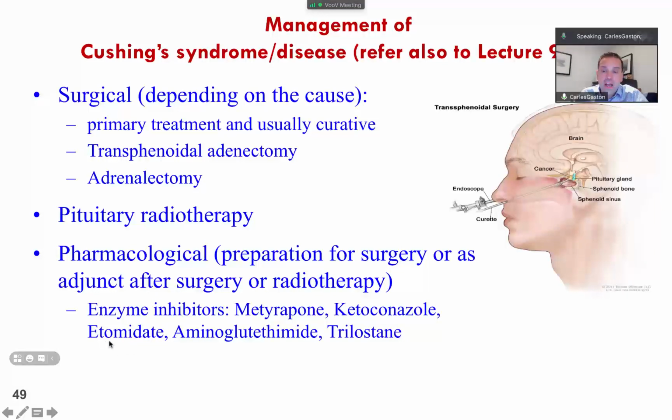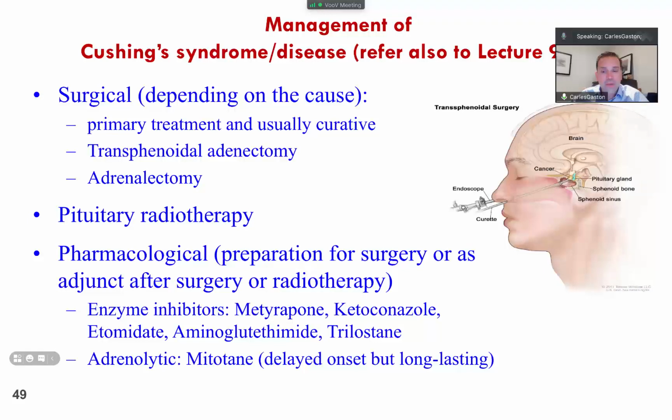Also adrenolytics like mitotane, which has a delayed onset but is long lasting. Remember, you don't need to know the names of the mechanism, but these enzymes are in the cholesterol biogenesis pathway that we have studied and are important in the production of cortisol.